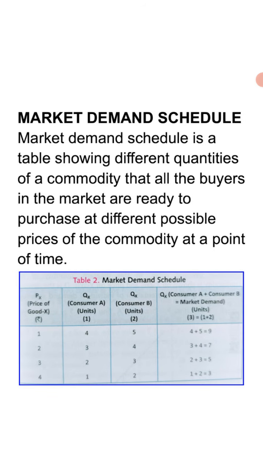Now the next is the market demand schedule, and what is that? It is a table showing the different quantities of a commodity that all the buyers are ready to purchase in the market at the different possible prices. So when we show the demand of all the consumers at the different possible prices at a point of time with the help of a schedule or table, it is known as the market demand schedule.